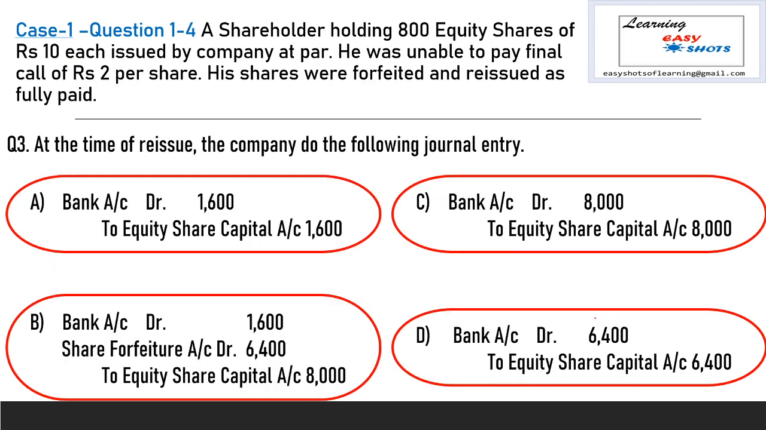Our next question is also related to case 1. Here, at the time of reissue, the company does the following general entries. Now these 800 shares are reissued as fully paid up. So number of shares are 800 and the company reissued these shares at par, at the rate of rupees 10 per share. So the company received 8,000 rupees and the entry is bank account is debited and equity share capital account is credited with 8,000. So entry C is correct.